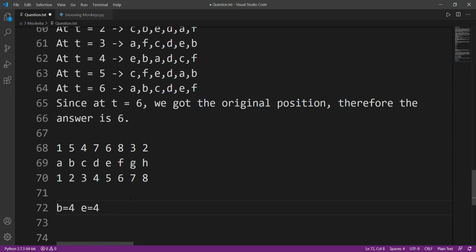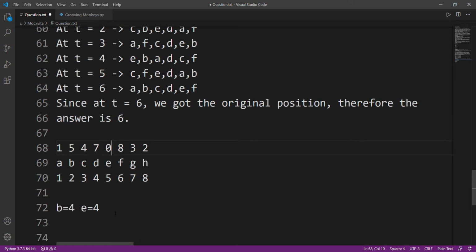Now how will this thing benefit me? Whenever B goes to any place, suppose B went to 5, then I'll mark this place as something that does not need to be checked. I'll mark this as 0. I'll first go to 6, and after that I'll mark this place as 0, and when I'm iterating, I'll just check if that place is 0, ignore it.